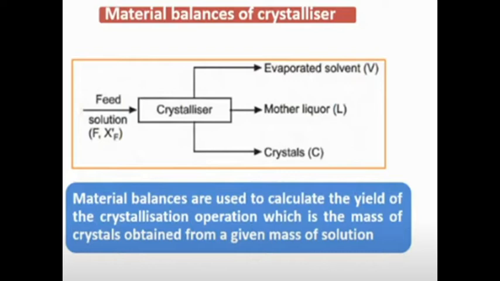What is mother liquor? Mother liquor is the liquid remaining after a substance has crystallized out. What is the purpose of material balance? Material balances are important in crystallization. Material balances are used to calculate the yield of the crystallization operation, which is the mass of crystal obtained from a given mass of solution.